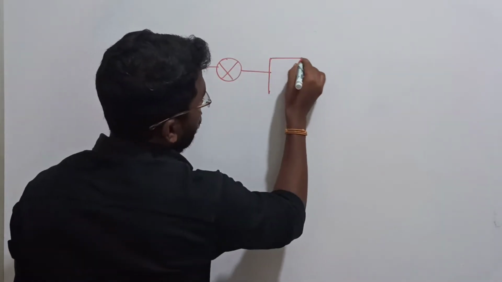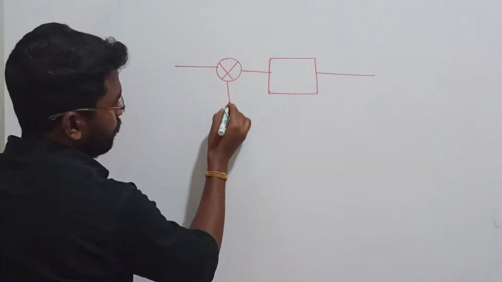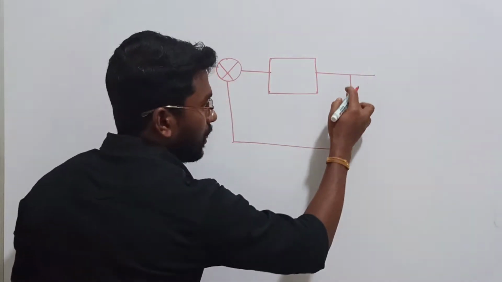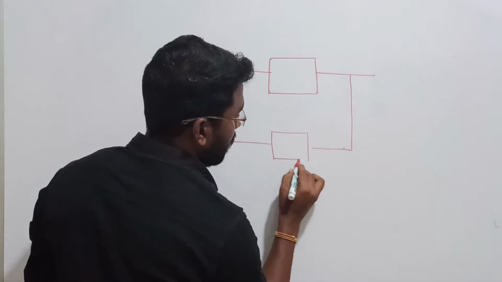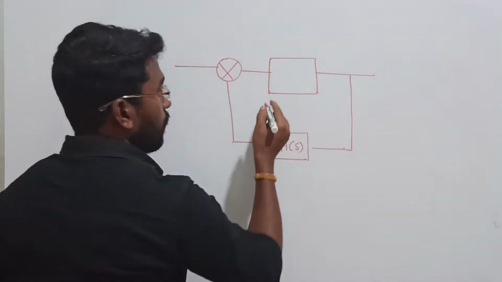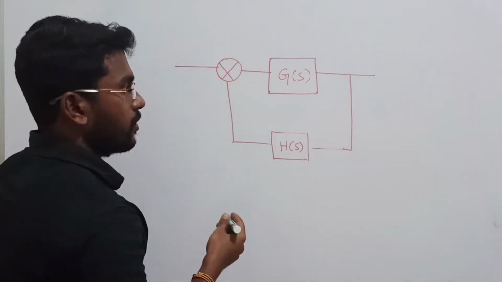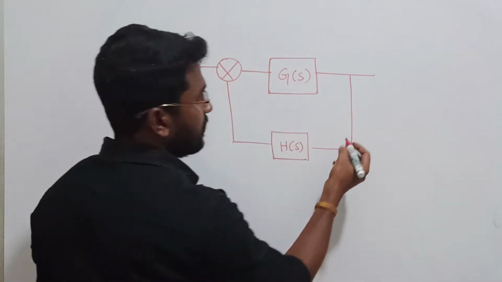Now, positive feedback to negative feedback, a big difference. There are no big things, but let me tell you. First, this is my open loop system. This is open loop, and now we are taking a feedback. Of course, some feedback parameters are going to be placed here, which I will treat as H of s. From this moment onwards, I am going to place all the signals in the s domain only. You know the reason why we are going with the s domain and not the time domain, for our easy analysis.